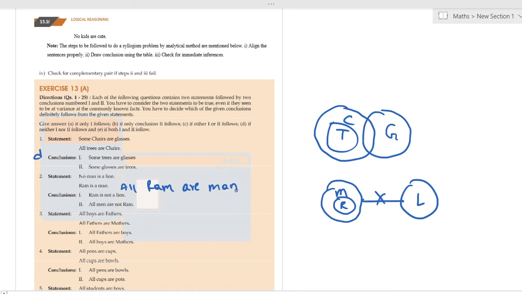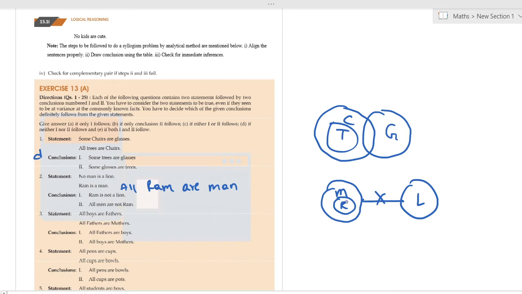So guys, here you need not consider the logic. See, some chairs are glasses, all trees are chairs. You might think this is rubbish when you actually literally take it. But we are considering only the syllogism analysis part. So we should not consider the literal meaning of them. Okay, so we should only consider them as normal words, without any meanings. So whatever might be the sentence they give, we need to fit into these four types: all A are B, some A are B, no A is B, some A is not B. Okay, so now we got the diagram.